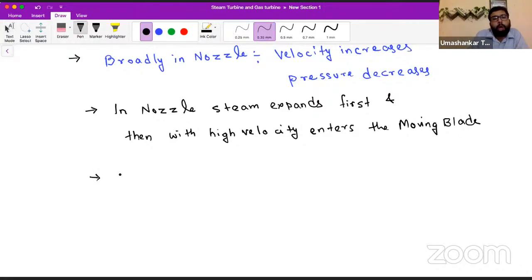Now, what broadly happens in a moving blade? I am using the word broadly because we are going to see in depth how all this happens. Till now we knew broadly what happens in a steam turbine. Now we are seeing what happens broadly in the nozzle and what happens broadly in the moving blades.